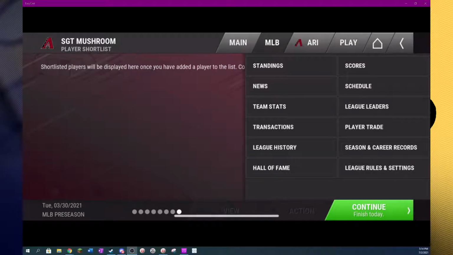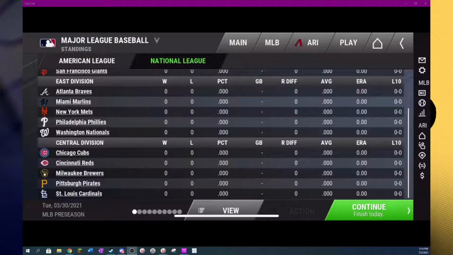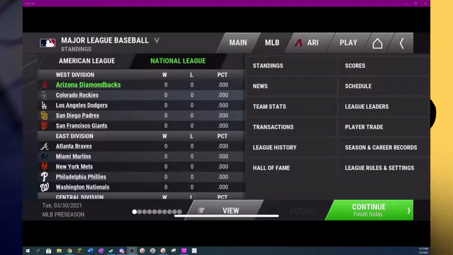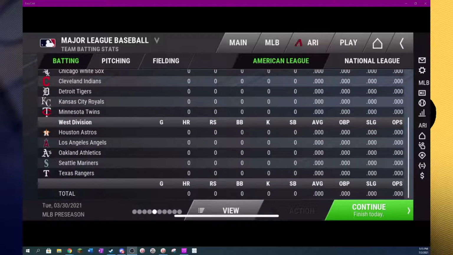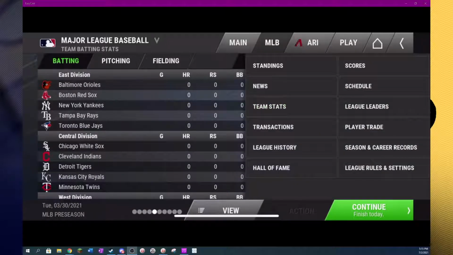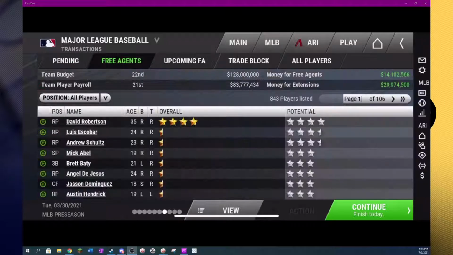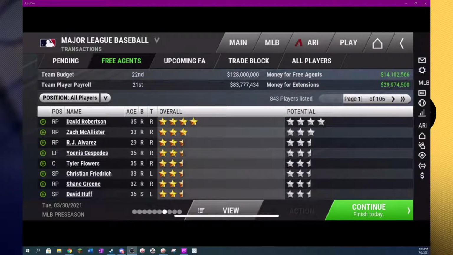If you want to see how your team is doing in the league, you can go to the Standings button here under MLB. If you want to see how each team is doing statistically, you can view that under the Stats page. If you want to see a list of transactions made, this will take you to the transactions page. You can see all the free agents available here. So you can see Dave Robertson is the top overall free agent available.